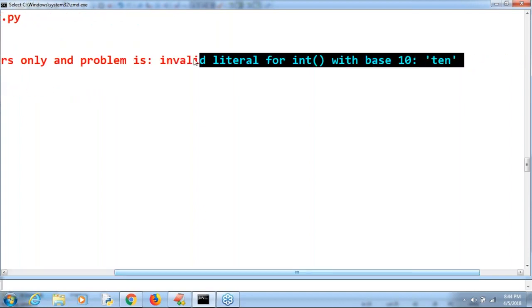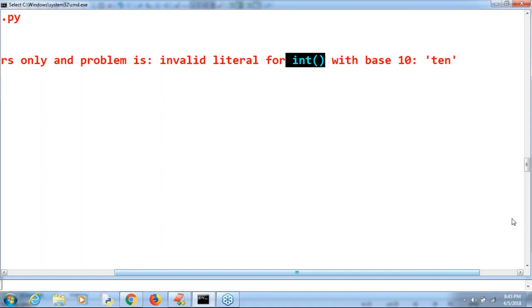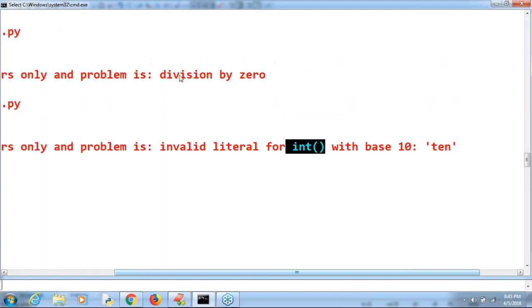This is the description of ValueError, because I provided TEN and you can't convert it into int. That's why we get this. Yes, it is the valid description for ValueError. Next, here also if you observe, division by 0 is the description for ZeroDivisionError. It is showing the correct message only.